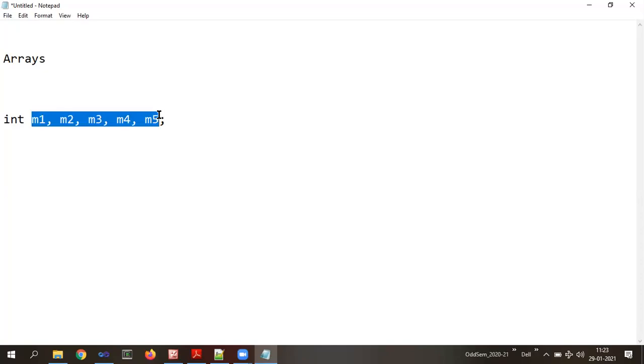Then to make it easy for the programmer as well as for the compiler to compile and then execute, there is a concept called arrays.